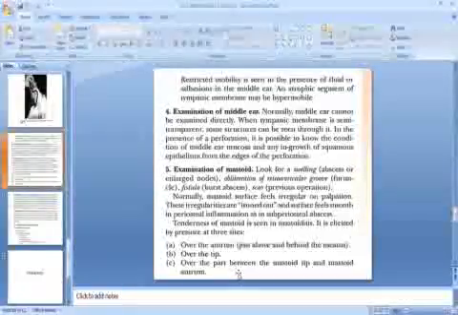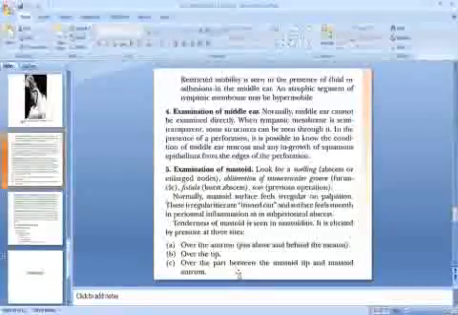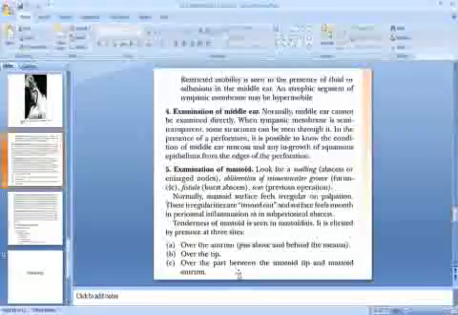When the tympanic membrane is semi-transparent, some structures can be seen through it. In the presence of perforation, it is possible to know the condition of the middle ear mucosa and ingrowth of squamous epithelium from the edges of the perforation. Next, we have to do the examination of the mastoid.